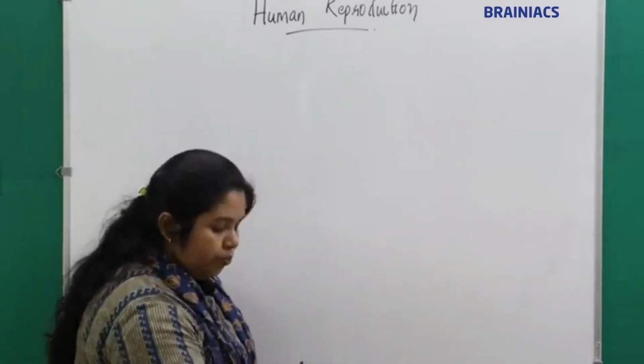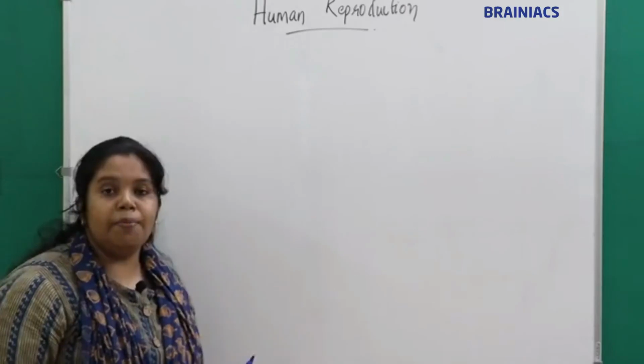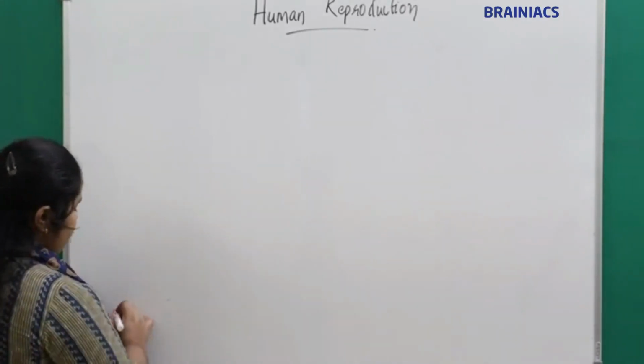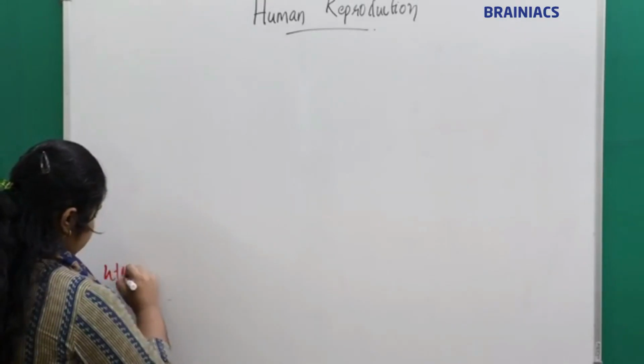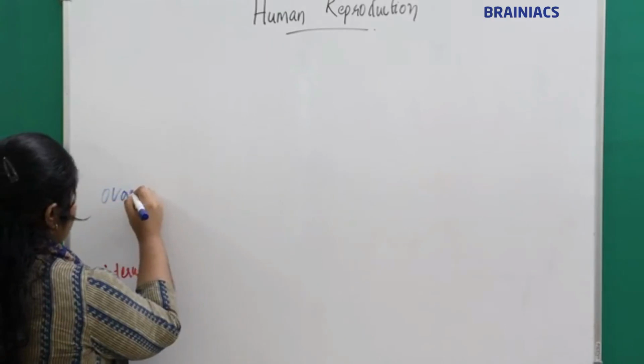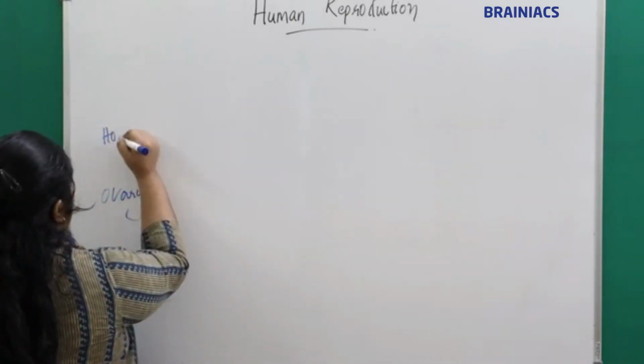So I told you there is a vaginal bleeding. What causes the vaginal bleeding? This is the uterus part, and this is the ovary part, and this is the ovarian hormone.